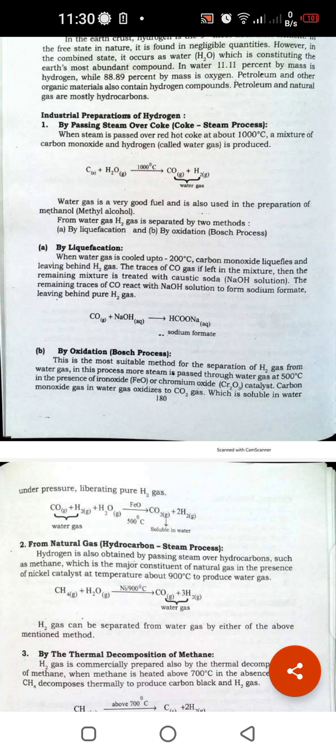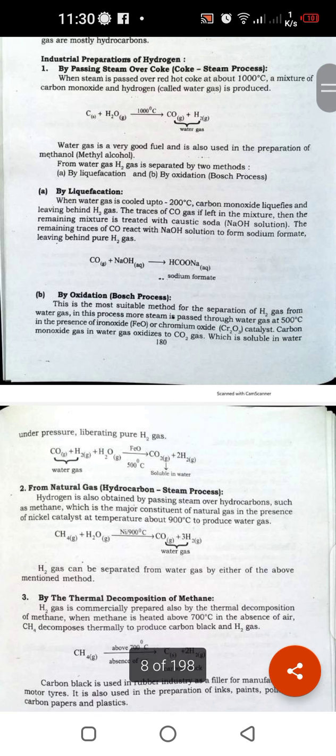So from the water gas, which is the mixture of CO plus H2, the CO is removed, so hydrogen is separated. This water gas is cooled down to minus 200 degrees centigrade, carbon monoxide liquefies and undergoes reaction, so hydrogen is left behind.